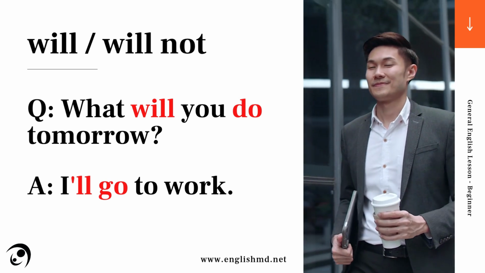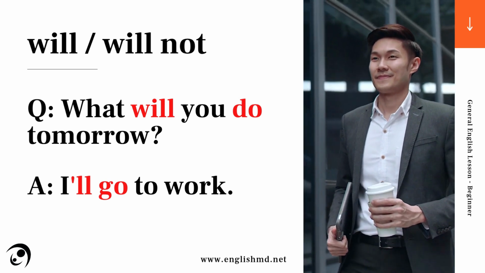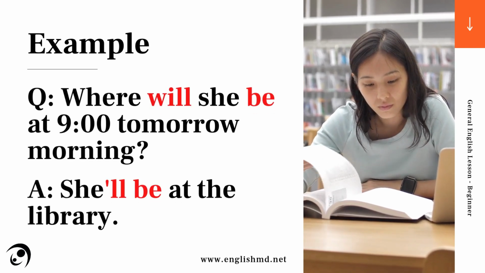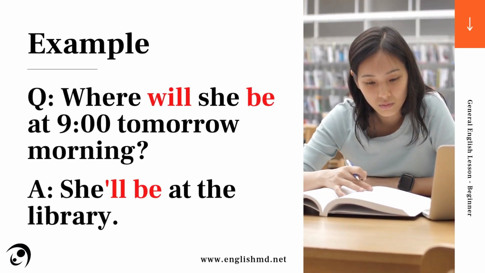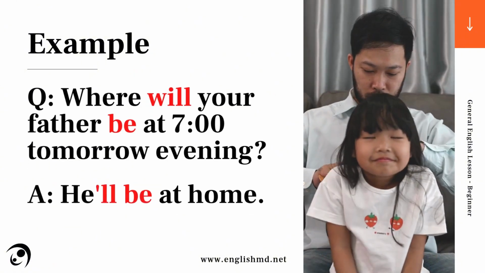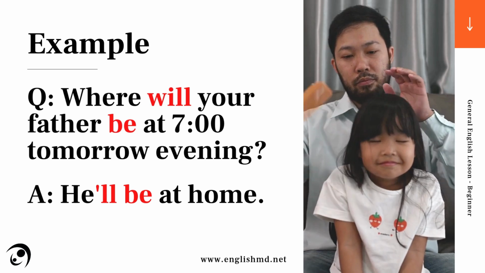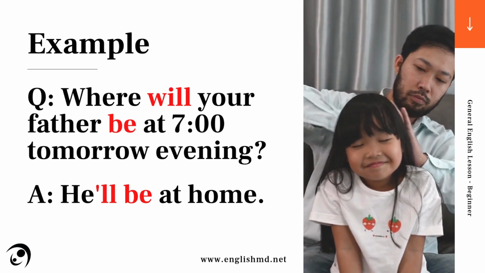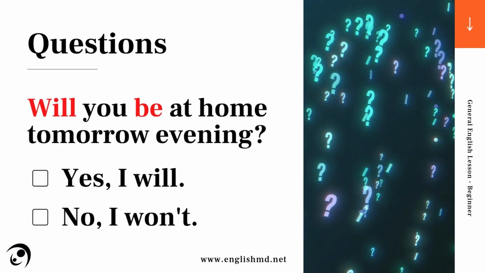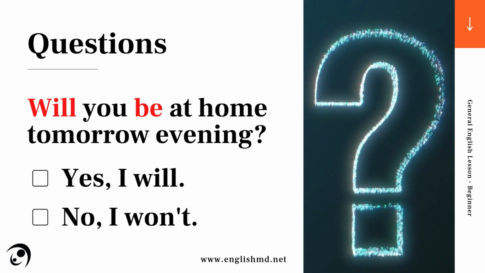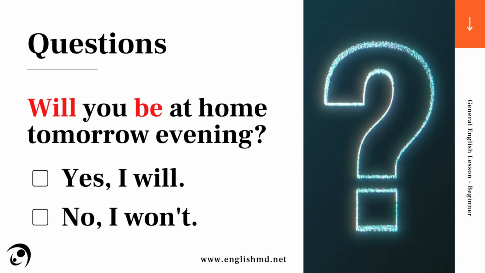What will you do tomorrow? I'll go to work. Where will she be at 9 o'clock tomorrow morning? She'll be at the library. Where will your father be at 7 o'clock tomorrow evening? He'll be at home. Questions. Will you be at home tomorrow evening? Yes, I will, or no, I won't.